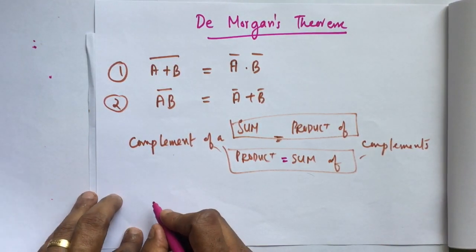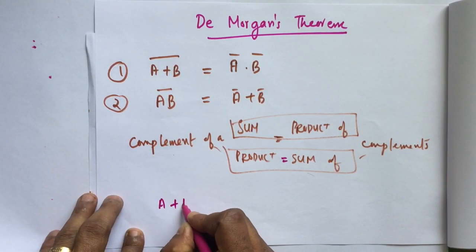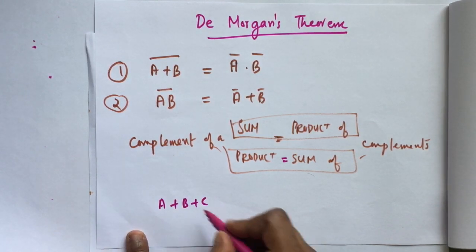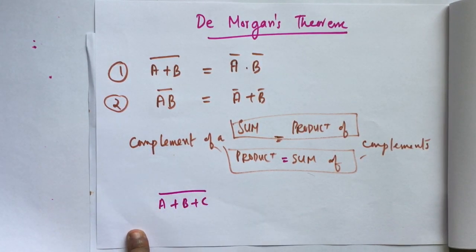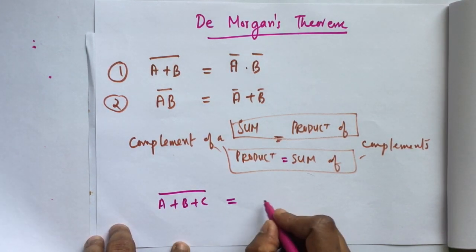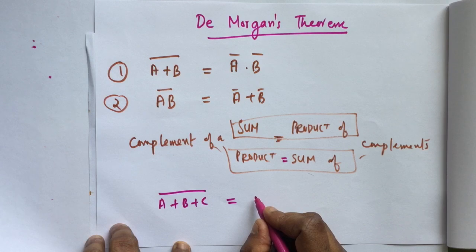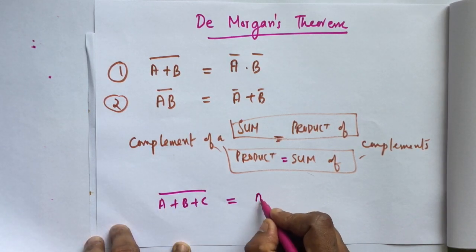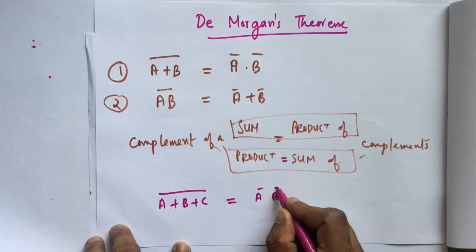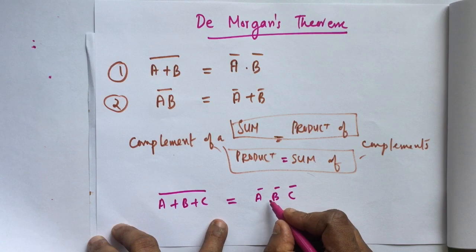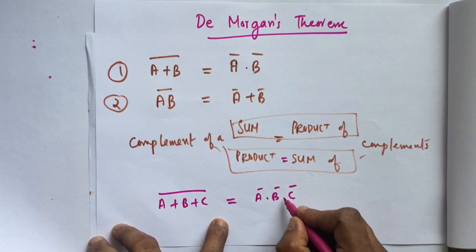If I take three variables, the first law becomes (A + B + C) whole bar. These are sums, okay. If I have an expression like this, I can split the complement into A bar, B bar, C bar, but in between it is not plus, it will be converted to product.